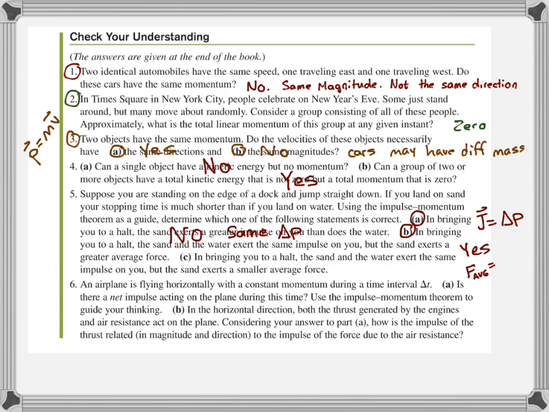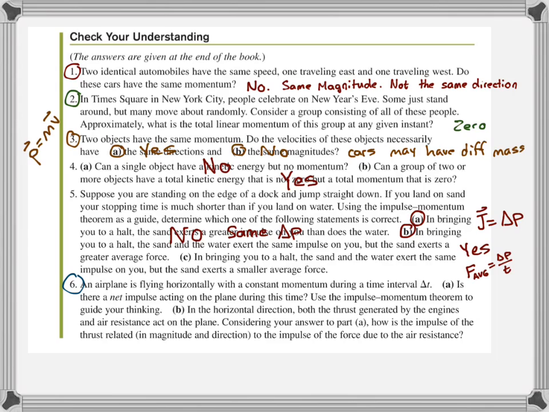Remember, the average force is equal to the change of momentum over time. They're both exerting the same change of momentum, but the ground is doing it much, much faster, meaning your time is a much smaller value. You're doing it in a much smaller amount of time, so the average force exerted by the ground is greater. The water takes a while to slow you down because it's exerting a smaller average force. For part C, part C is true.